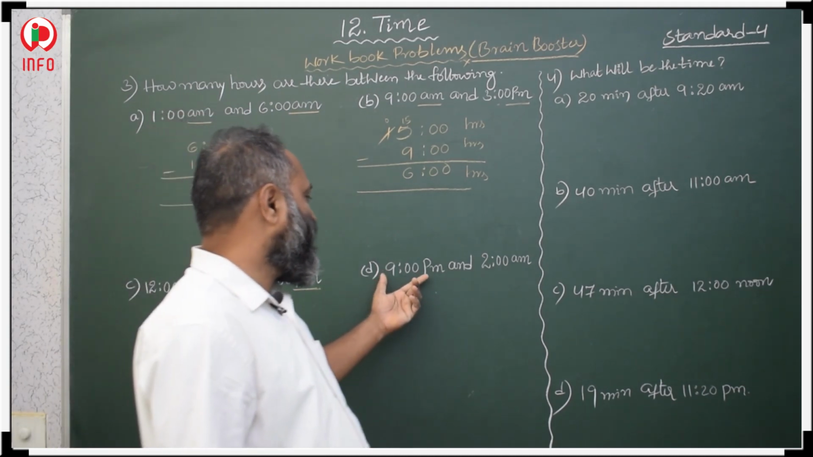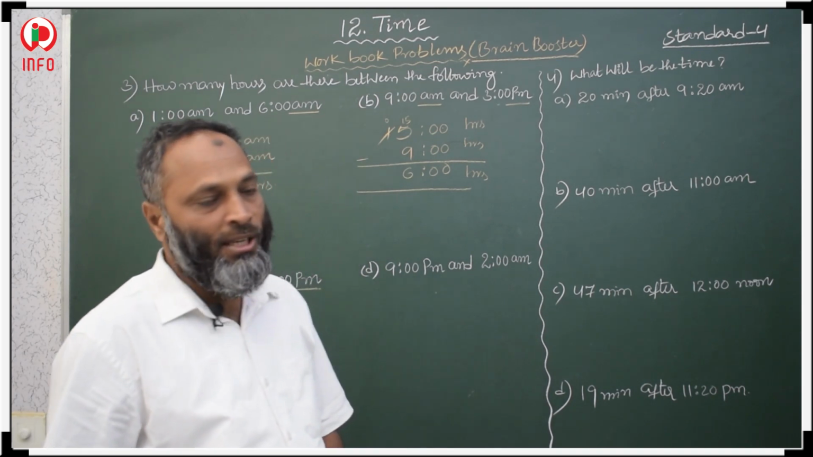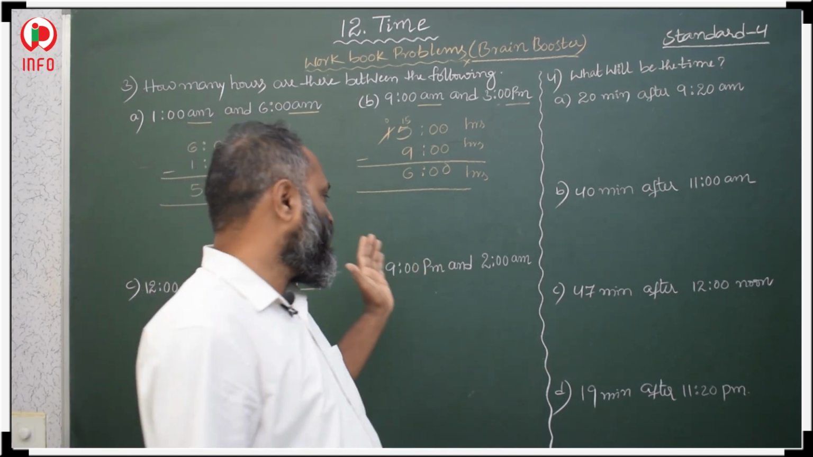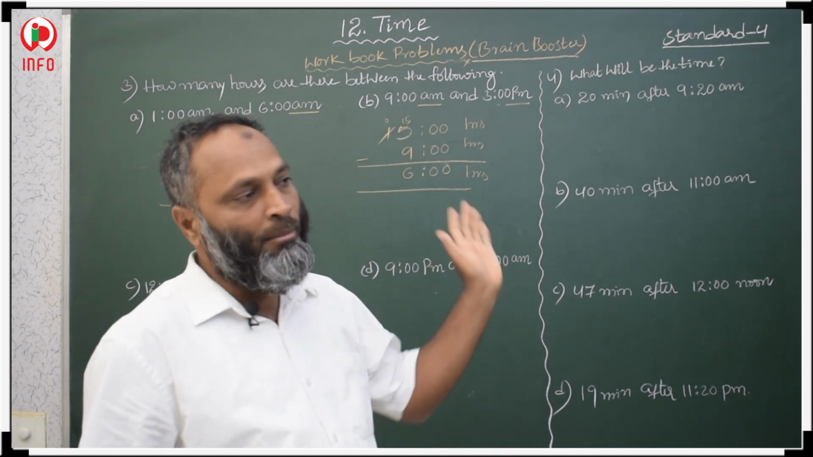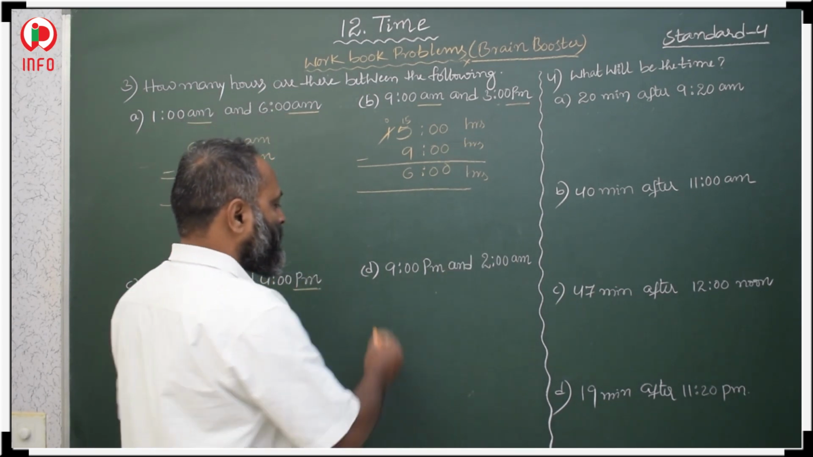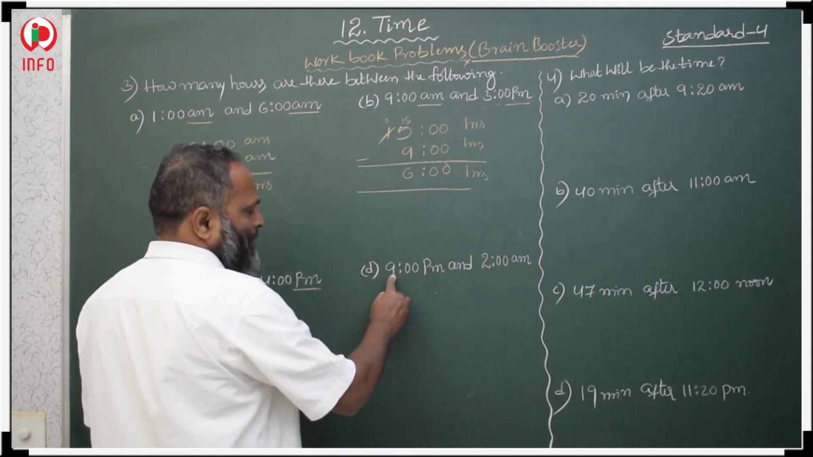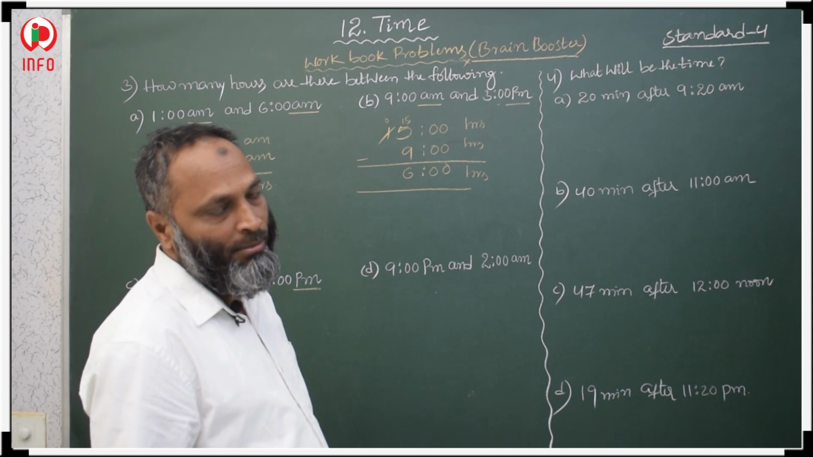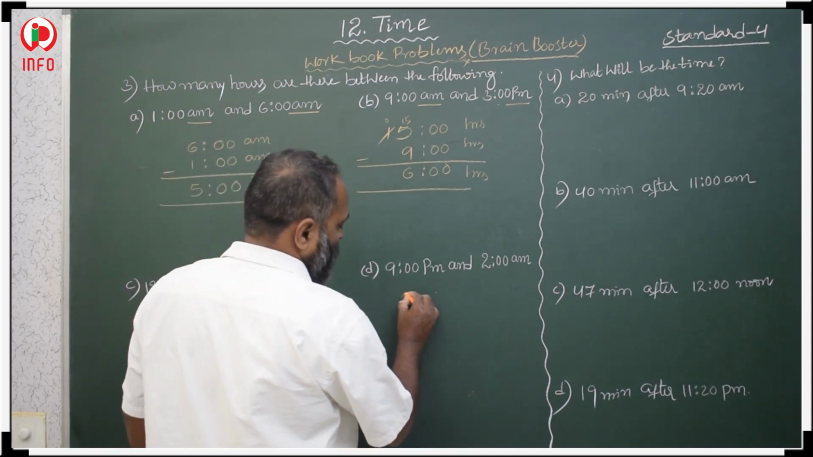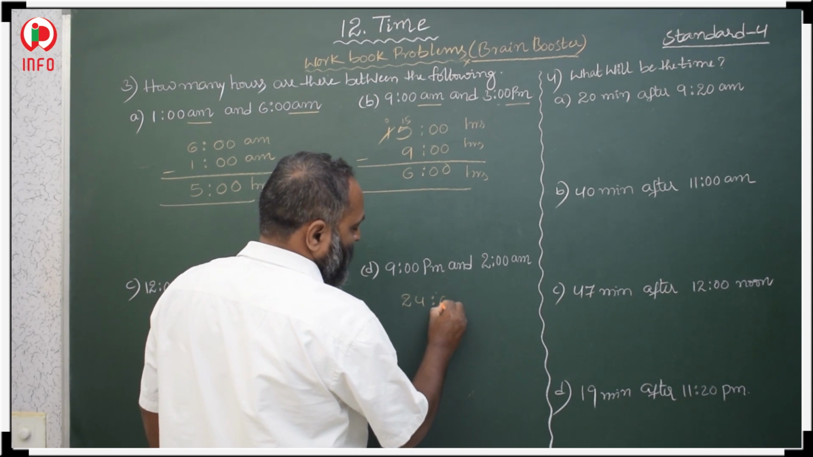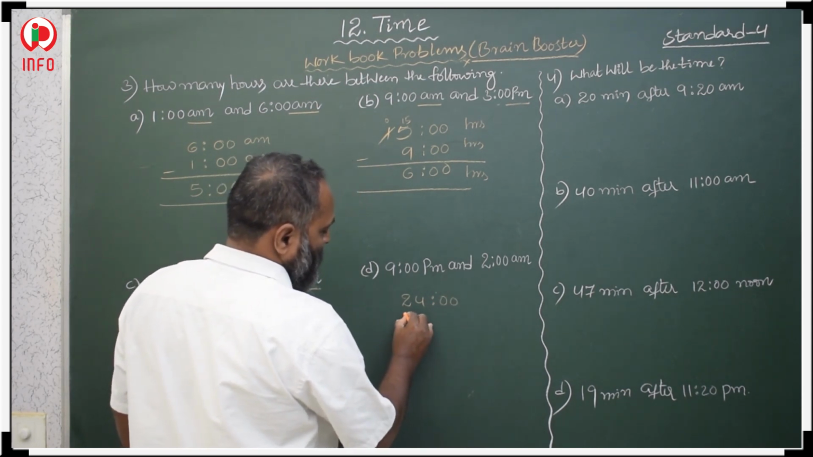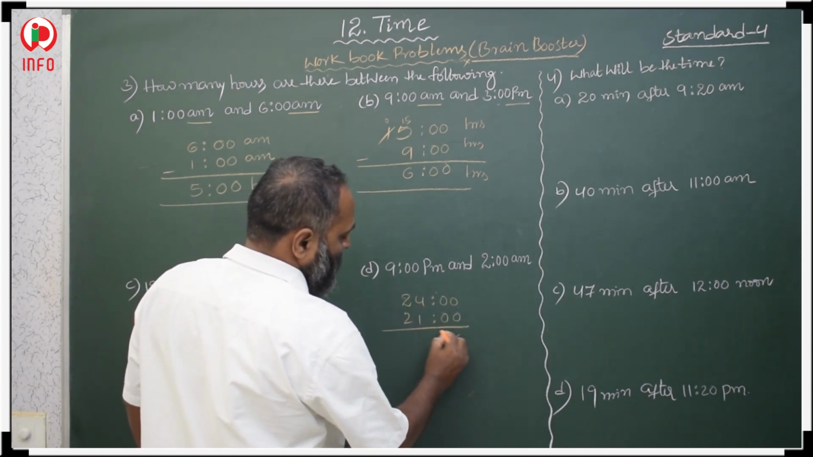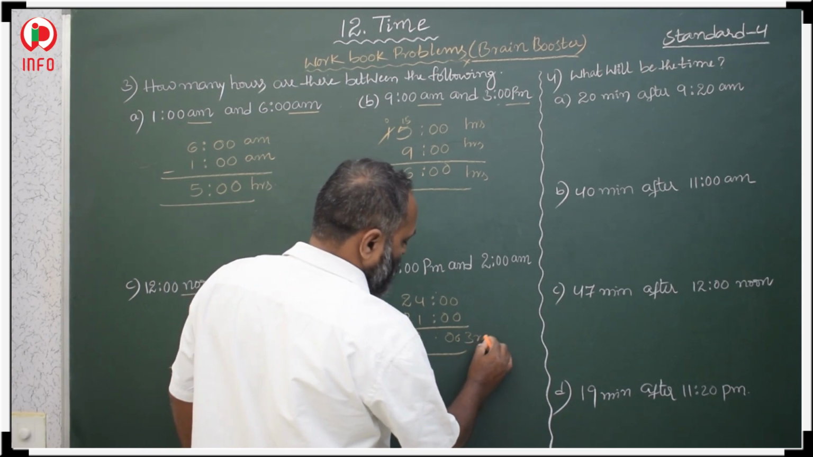Now here 9 pm to 2 am, so what is the time difference? Here it is 9 pm, so first we should count until midnight, and after that from midnight to 2 am. What is 9 pm in 24 hours? 12 plus 9, that is 21. So first you convert, and from 21 to 24 midnight, how much? That is 3 hours.